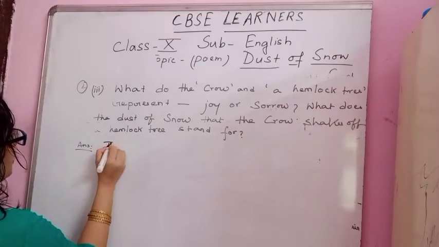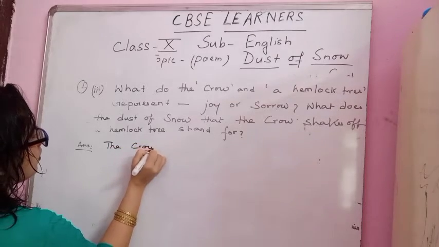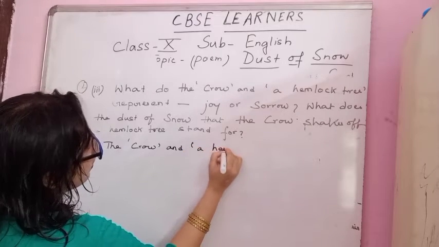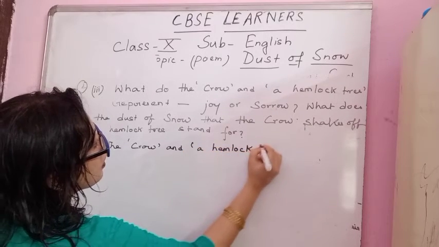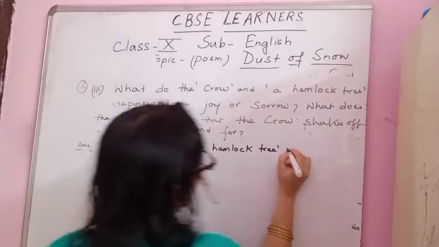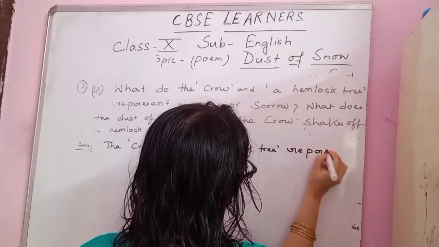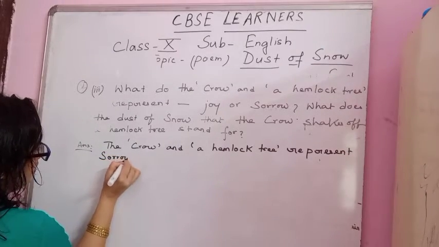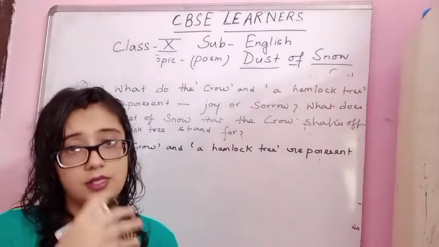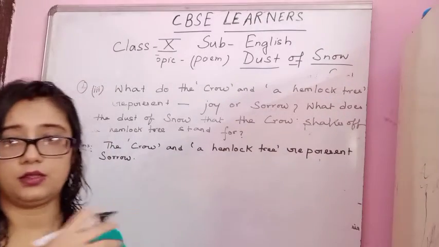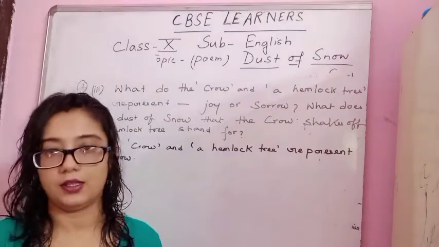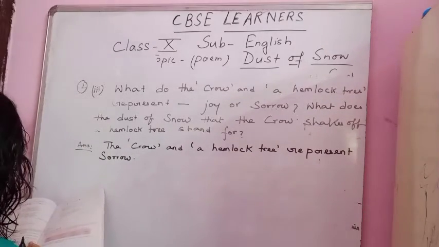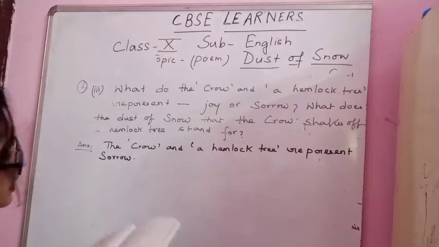So the answer will be: the crow and a hemlock tree represent sorrow. Okay. If you want, you can add this answer also in the previous answer. Okay, it will modify the answer. The crow and the hemlock tree represent sorrow. Okay. What is the dust of snow that crow shakes off a hemlock tree stand for?